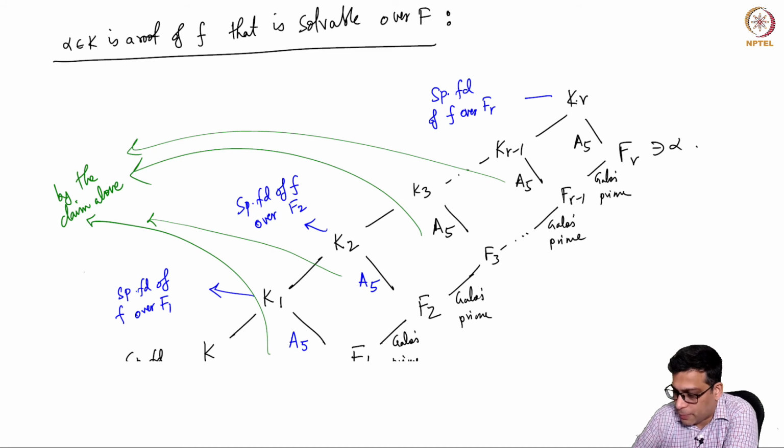So the claim is applied to this square, because f is a polynomial over capital Fr minus 1 whose Galois group is A5. We took a Galois extension of prime degree and took the splitting field of f over that extension, and what you get is a degree A5 extension.